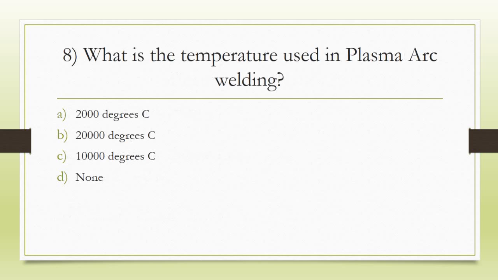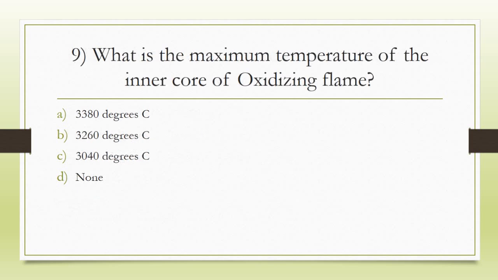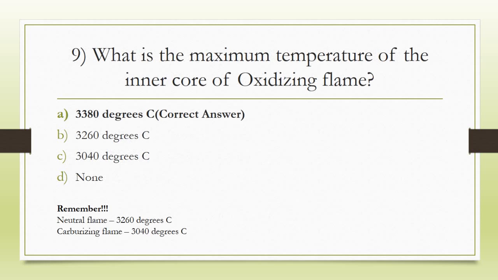Eighth question, what is the temperature used in plasma arc welding? The correct answer is option B, 20,000 degrees Celsius. Ninth question, what is the maximum temperature of the inner core of oxidizing flame? The correct answer is option A, 3380 degrees Celsius.